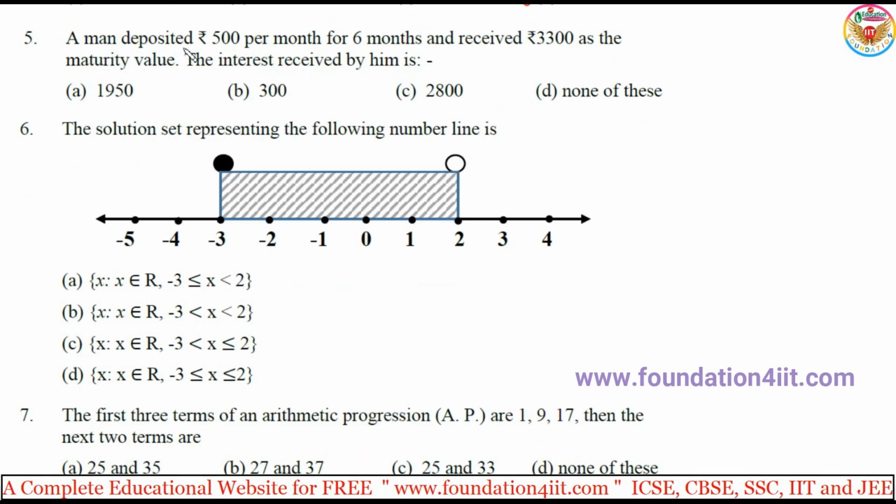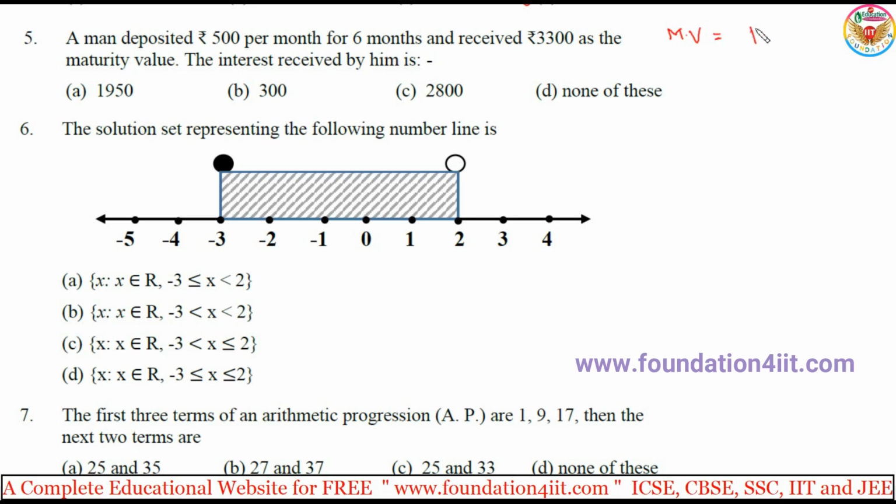The fifth one: a man deposited rupees 500 per month for 6 months and received 3300 as the maturity value. Find the interest received by him. We have two formulas to find the interest. Maturity value is equal to P into N plus interest, where P is the monthly deposit and N is the number of months.